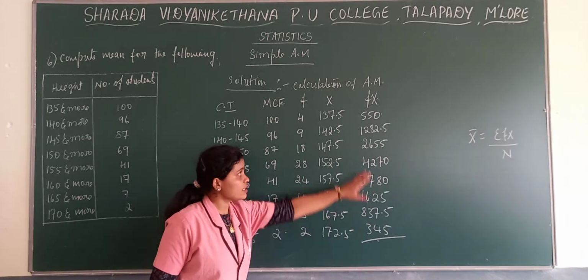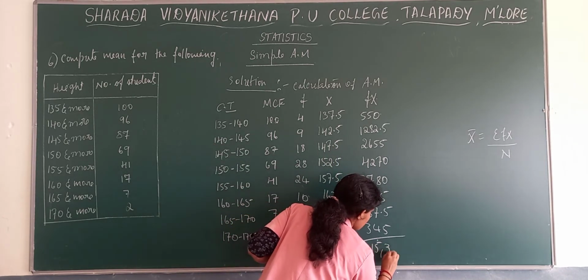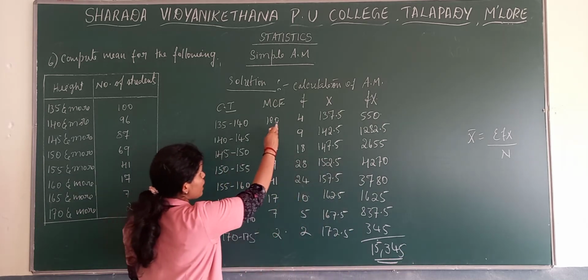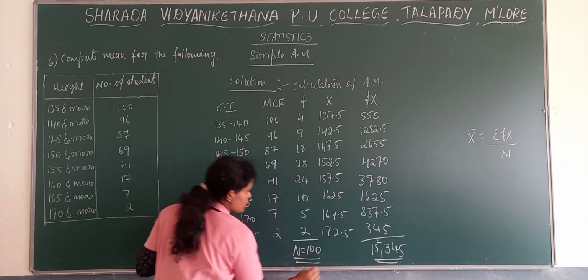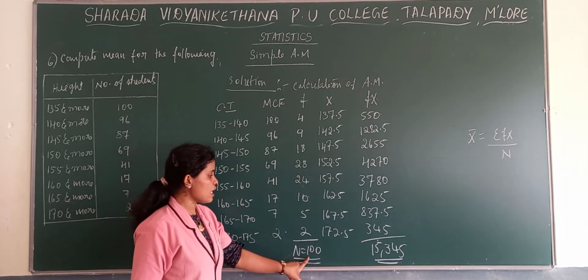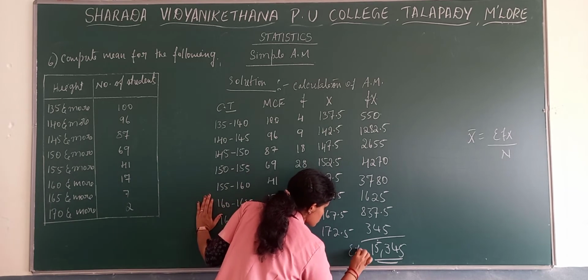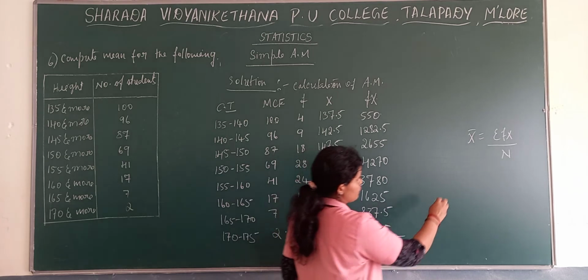Now, when you total these values, we get 15,345. And we know that the n value is 100. Now sigma fx by n.